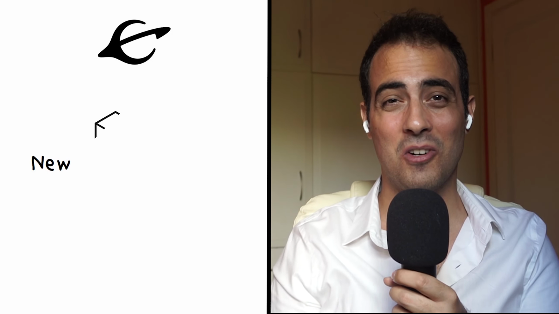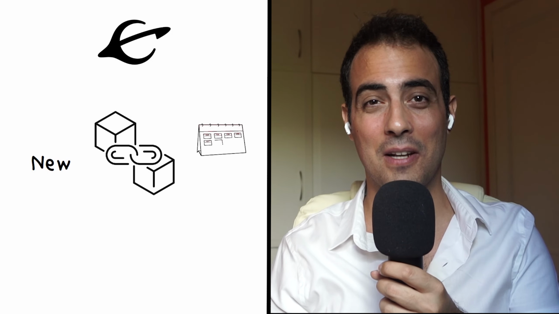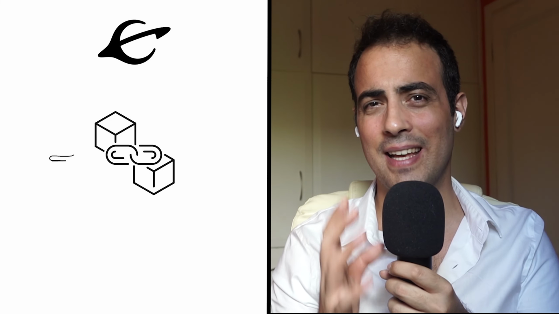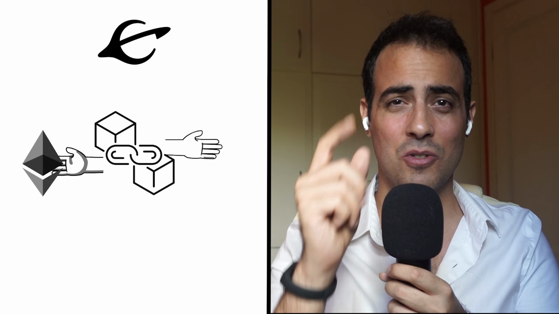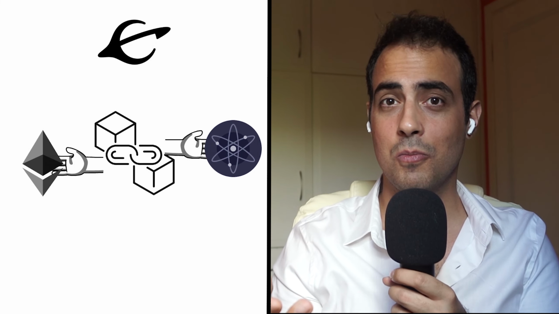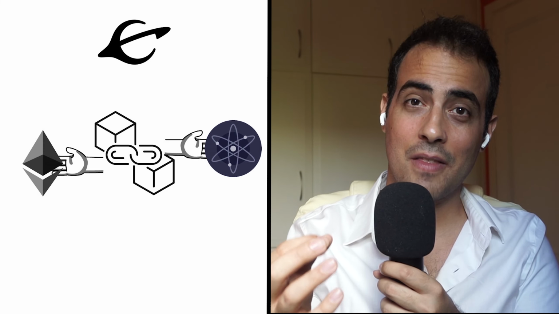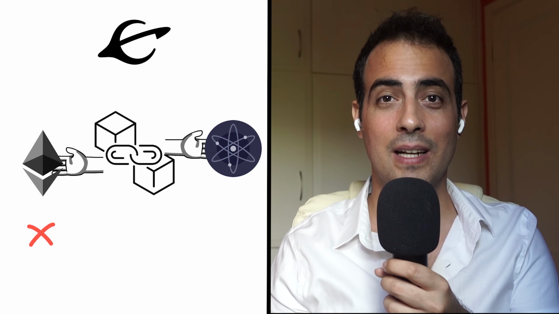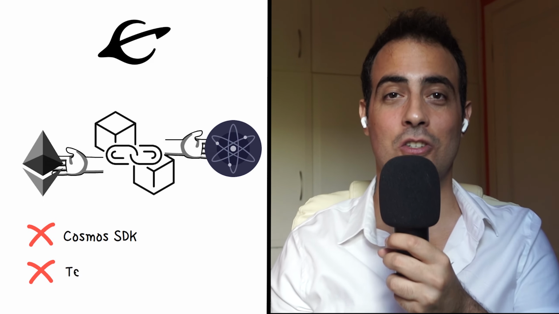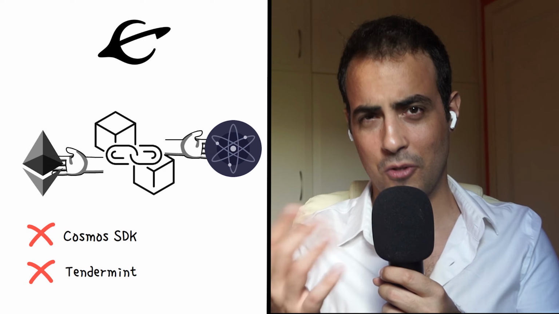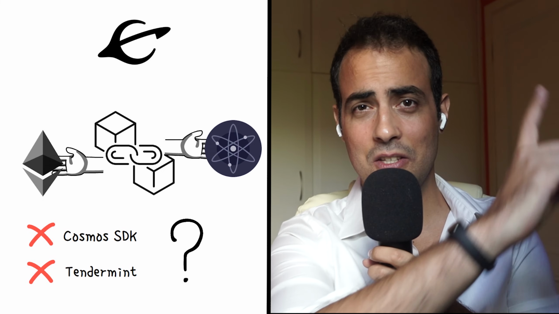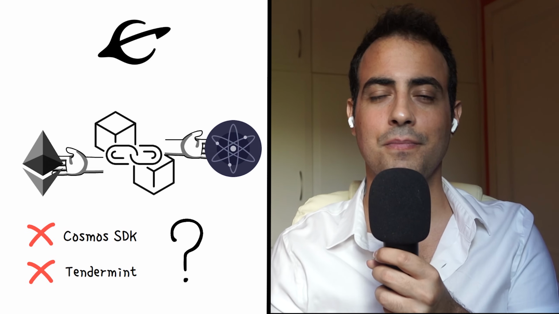Evmos is a new blockchain that launched back in April 2022. What makes Evmos special is that it connects Ethereum-based applications to the Cosmos network. Keep in mind that Ethereum and Cosmos cannot communicate with each other since Ethereum was not built using the Cosmos SDK or the Tendermint consensus mechanism. If you don't know what Cosmos SDK and Tendermint are, click this video right here to find out.